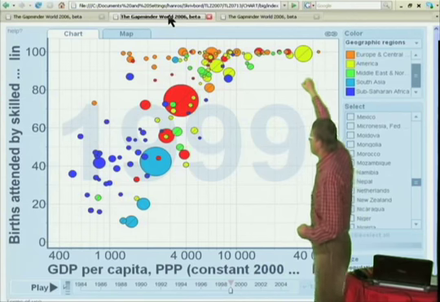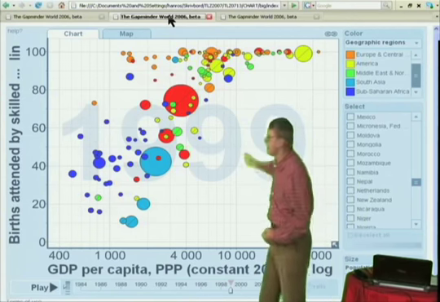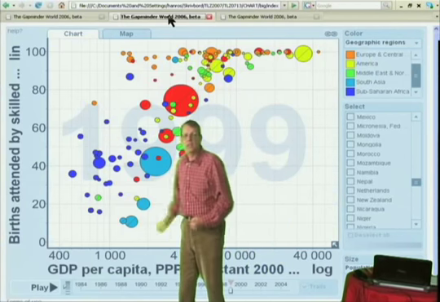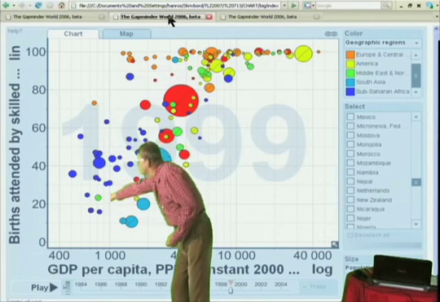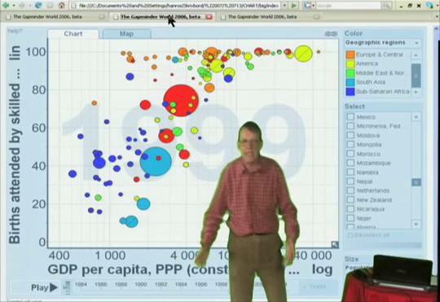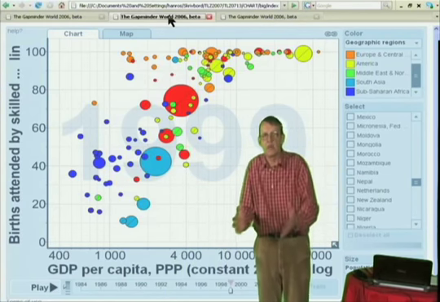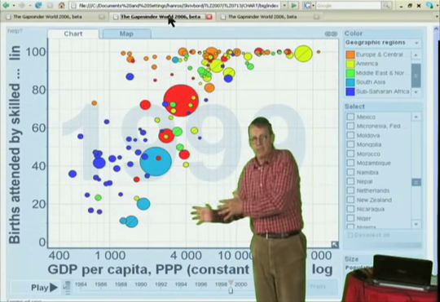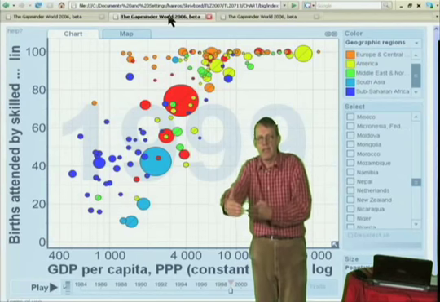It's very high in the high-income countries, almost 100%. In middle-income countries it starts to fall, and in low-income countries it's not even half. And you see some countries down here, where 20% of women or less have access to skilled staff when they deliver their children.